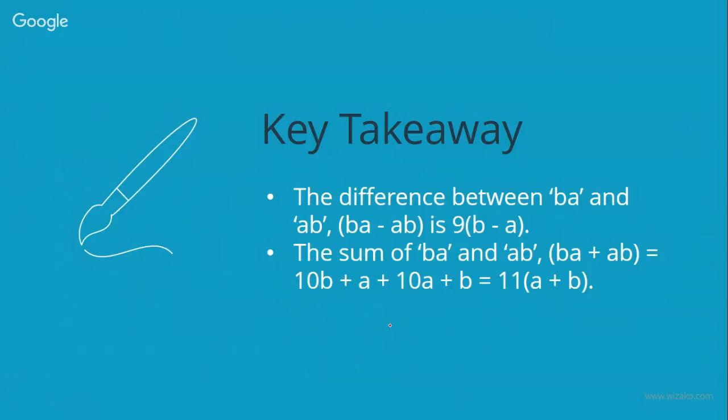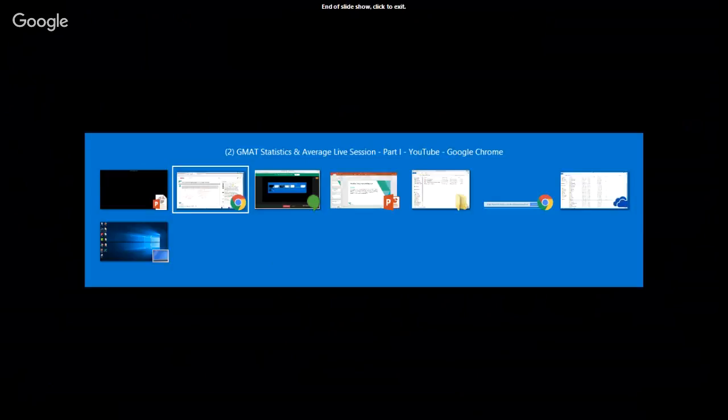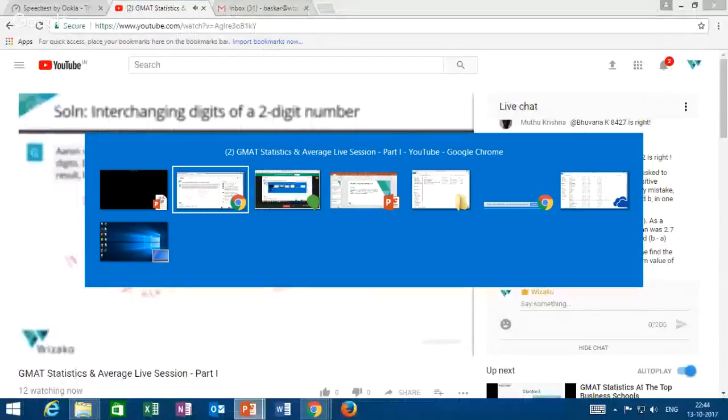So next time you come across any question that talks about interchanging digits, just go with this and wrap it up in about 30-40 seconds. So this basically brings to an end the first of the parameters, which is averages. Let's quickly do a 2-minute recap of this before we move further.